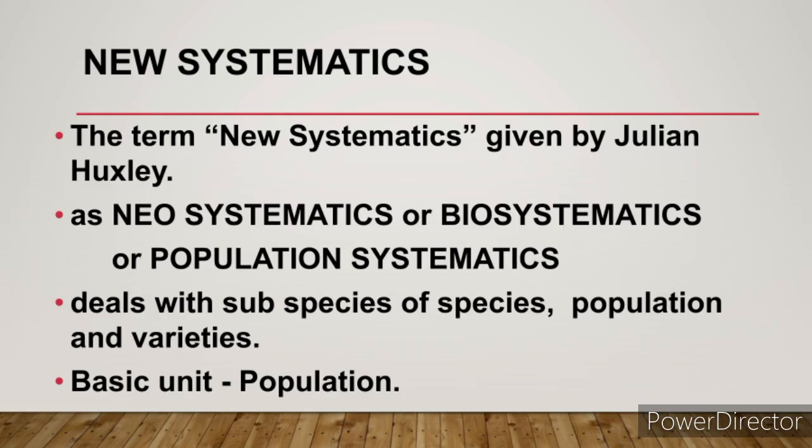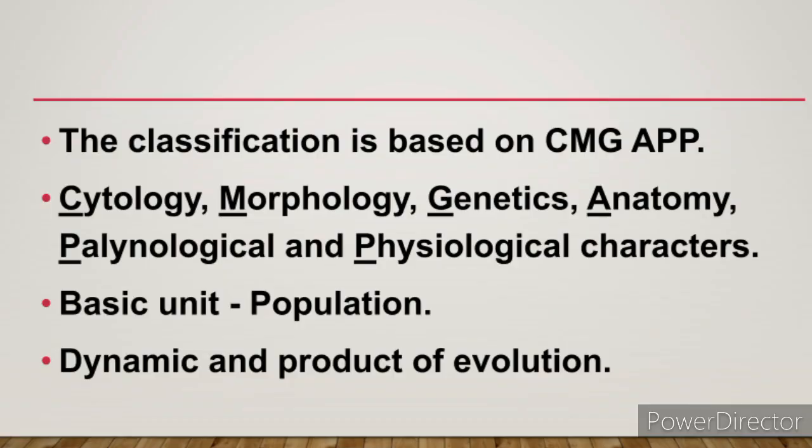New systematics. The term was given by Julian Huxley. It is also called neo systematics, biosystematics or population systematics. Here the basic unit is population, whereas in classical systematics the basic unit is species. The new systematics considers species as dynamic and a product of evolution. It also deals with subspecies of species, population and variation. The classification here is based on CMG APP.